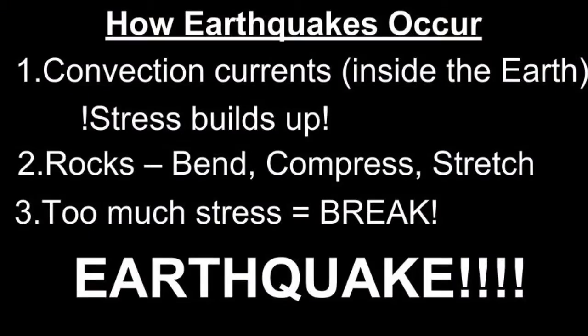So let's look at the steps there. How does an earthquake occur? Well, here we go. Step one, you have those convection currents underneath the plates, underneath the lithosphere, churning, moving that mantle material, right? Convection currents, that heating and rising, cooling and sinking of the Earth's mantle material, pushing and pulling those plates around. But again, we're talking about jagged angular plates, right? We're talking about rocks of the Earth, and as those rocks are trying to slide past each other, they get stuck. They get stuck, but those convection currents keep churning away underneath those plates.